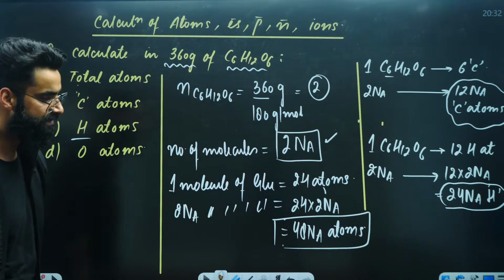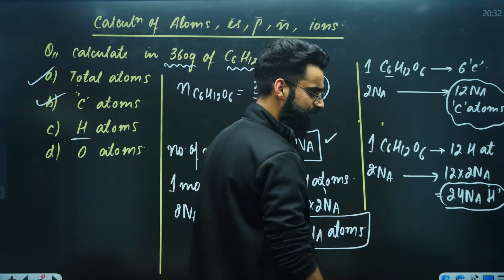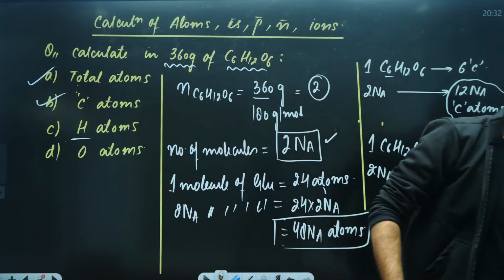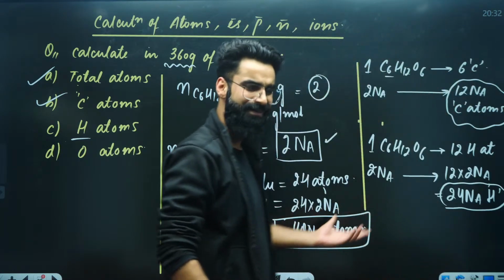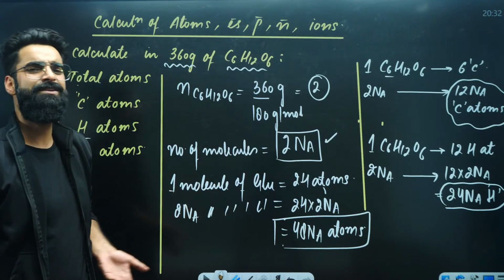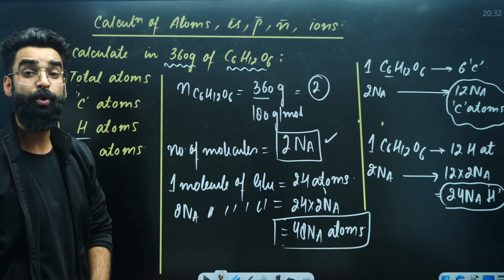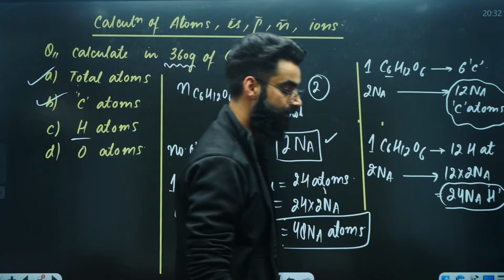24 Na hydrogen atoms. Similarly, you can calculate oxygen as well, right? In one molecule of glucose, there are 6 oxygen atoms. So in 2 Na molecules, there will be 6 into 2 Na. That means 12 Na oxygen atoms will be there in the container.